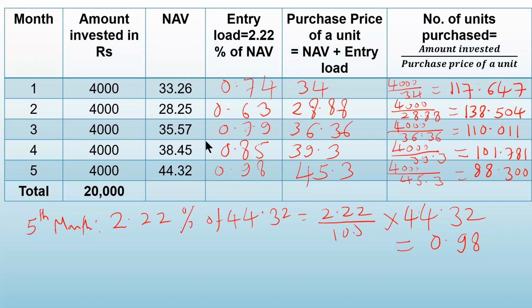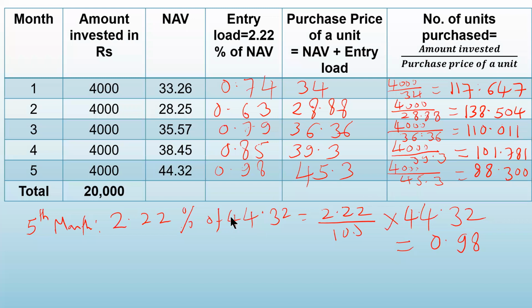As you know that NAV is not the same every month. The purchase price will not be the same, but whenever the purchase price is very low, see 28.8, you get the most units. So in the long run, this is just a small example where the investor invested only for 5 months, but in practical situations people invest for the long term like 5 years, 10 years, so they earn a huge amount of profit.